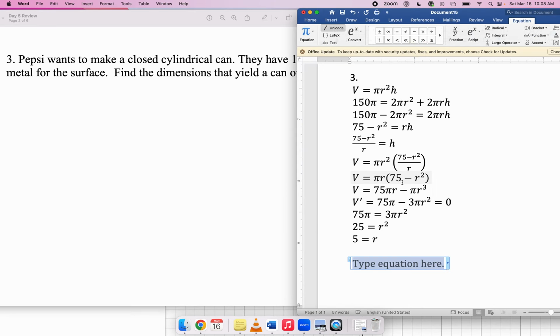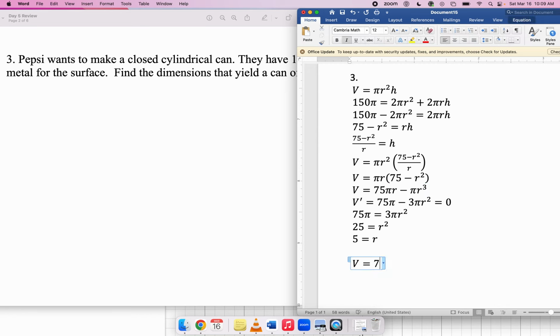What is the volume corresponding to that r value? Well, to find out, maybe you think you need to go back to the original equation and say to yourself, oh, I need to find h, which means I need to go to this one and plug in 5 for r there and then go back. No, if you just go back to this version of the volume formula, there is no h, there's just an r, so I'm just going to use that one.